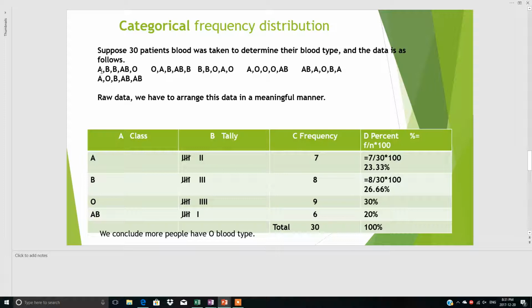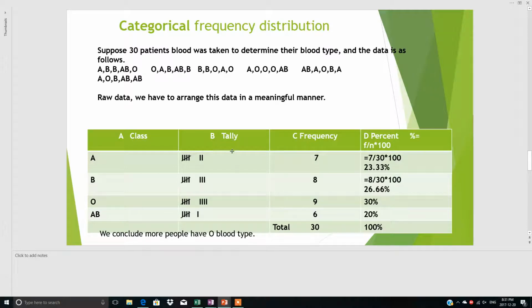See, the first patient has A, then B, A, B, O, and so on. This is the raw data. You cannot make any conclusion with the help of this raw data, right? First, we have to arrange this data in a table. So these are the classes: A, B, O, AB. We have 4 categories.